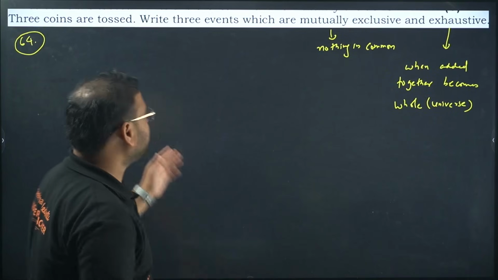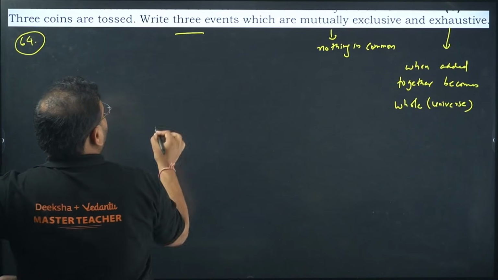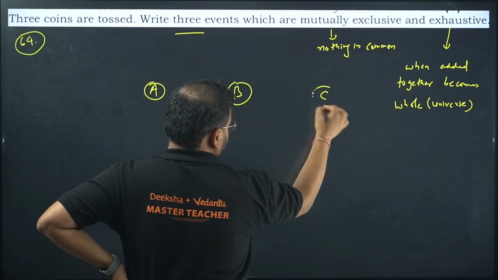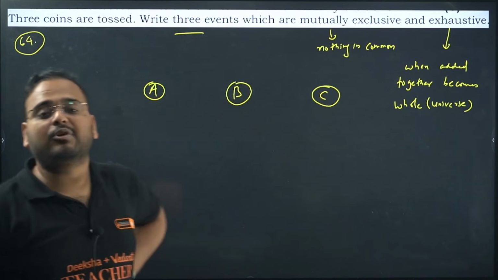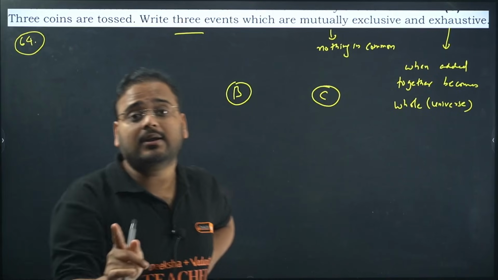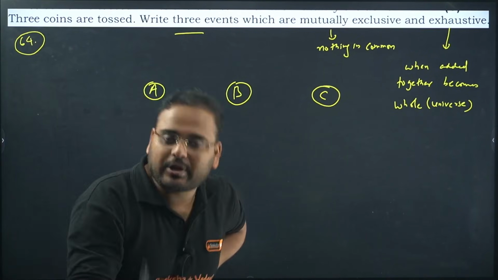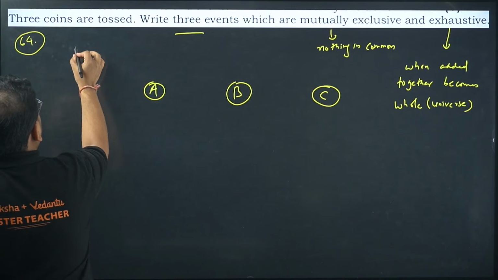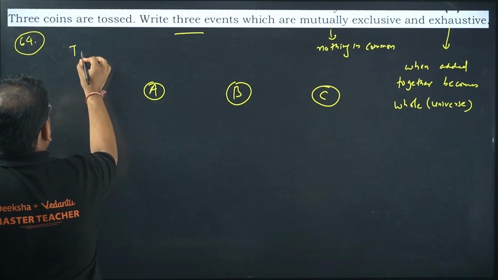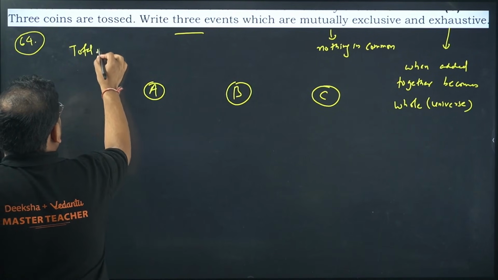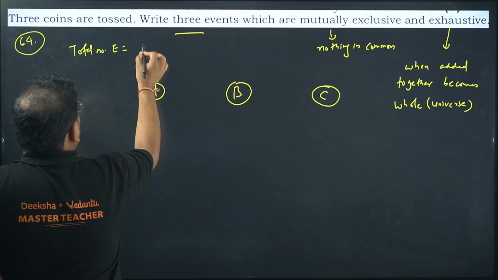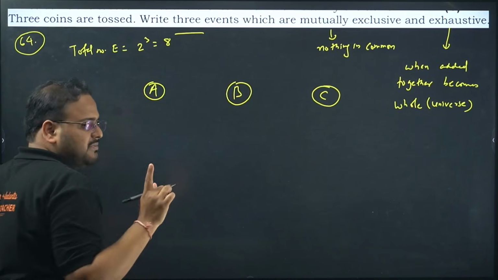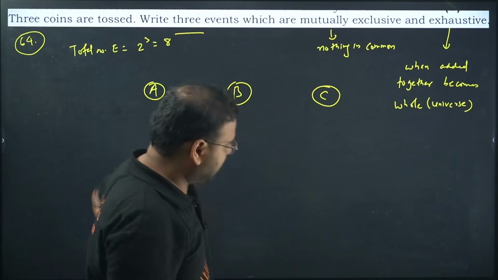So I'm looking for 3 events, let's say events A, B and C. I'm looking for 3 events which are mutually exclusive, meaning nothing in common, and when you add them together, it becomes the whole. So we know for one thing for sure, the total number of outcomes will be 2 power 3. The answer is 8. This much we know.